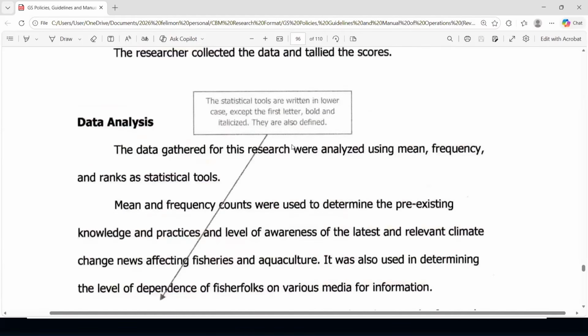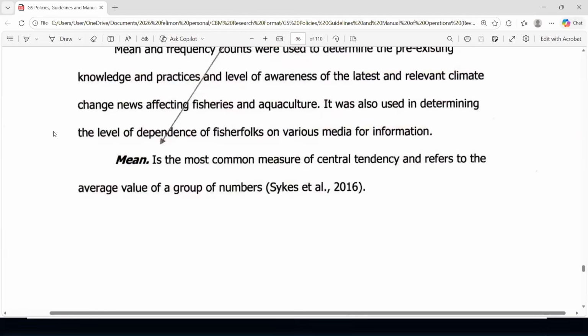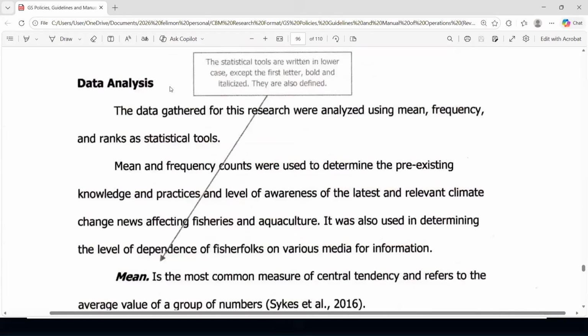The statistical tools are written in lowercase, except the first letter, bold and italicized. They are also defined as shown here. Now, this is also interesting because data analysis in this particular sample is in level 2 heading. The next one should be level 3. It should be flushed left, and italicized.